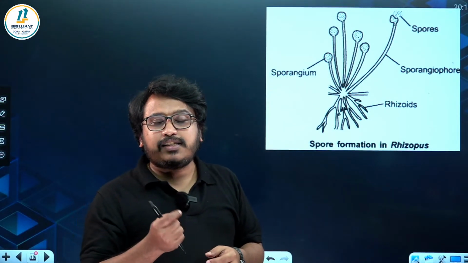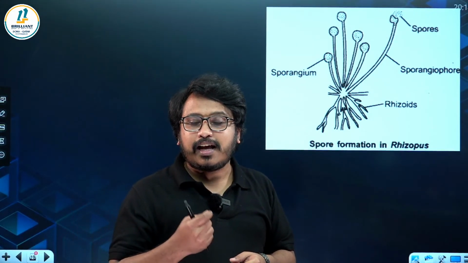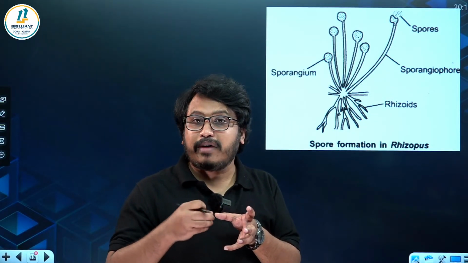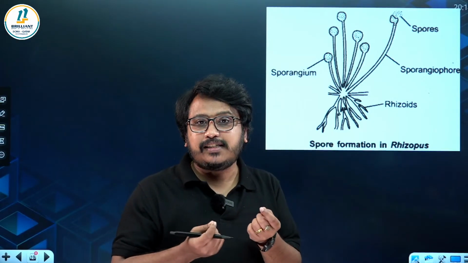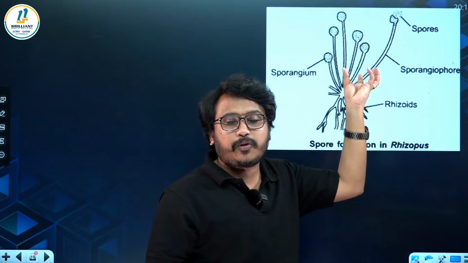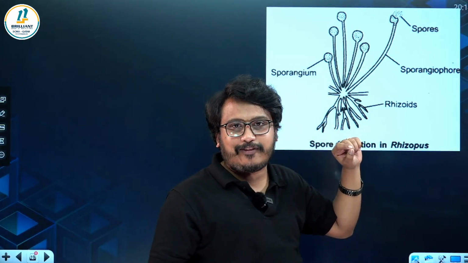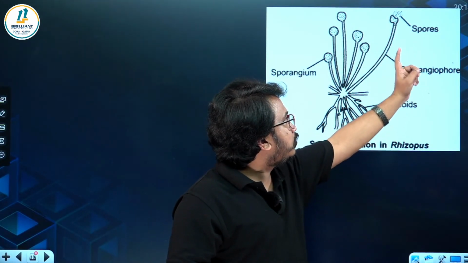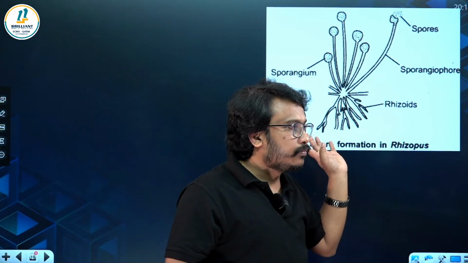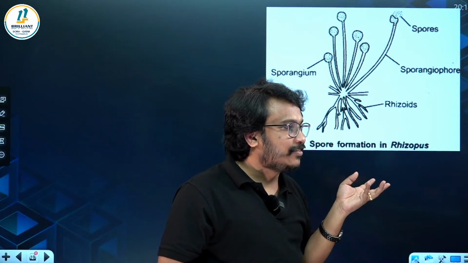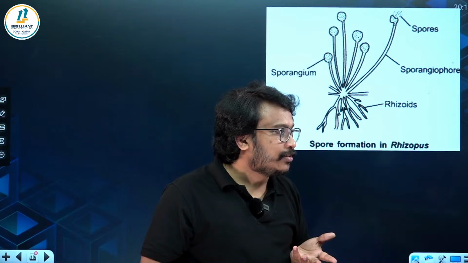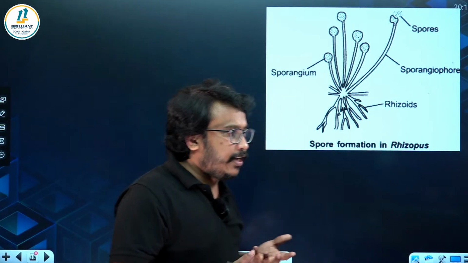Hyphae. The branches of fungi are called hyphae. The thread-like structures all together in the fungus are called mycelium. In that, each branch is called hypha. You can see one branch holding the sporangium. That is actually called a hypha. A hypha with the sporangium is called a sporangiophore. Got it? Arjun. Samir, Arjun. Hope you are getting it.